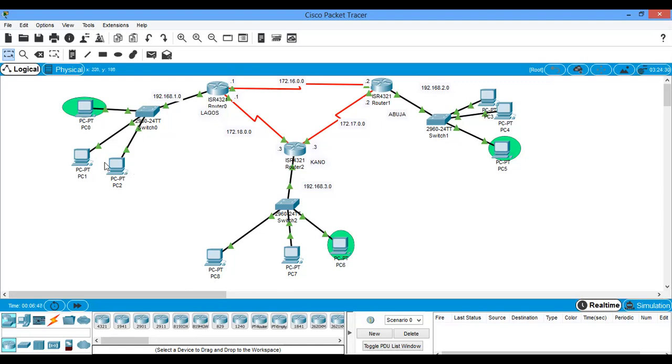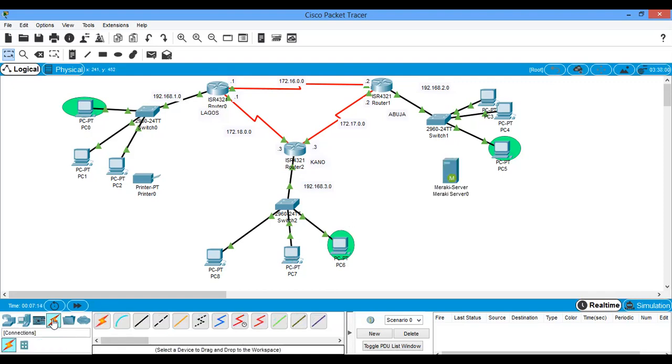For me to do that, other PCs, other users are denied access, but they can still print or do other things, maybe with a printer. Let's say I have a server in Abuja.